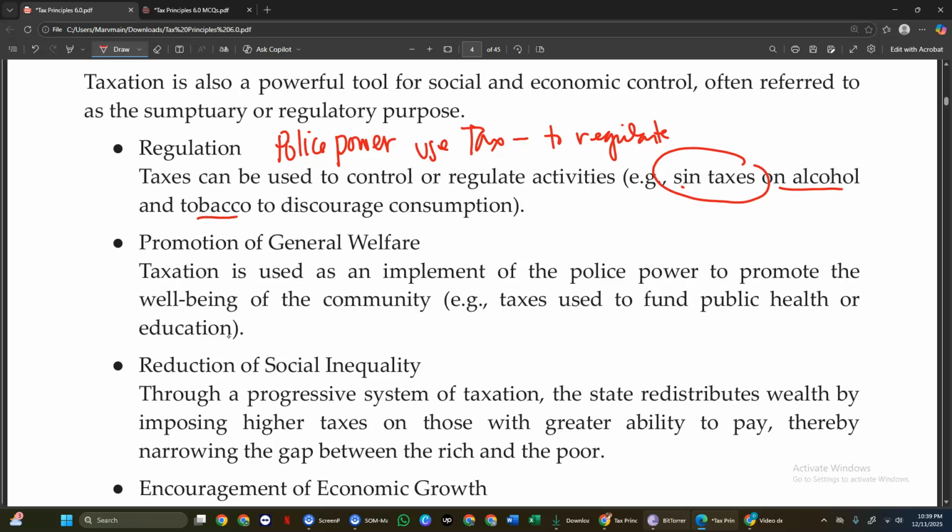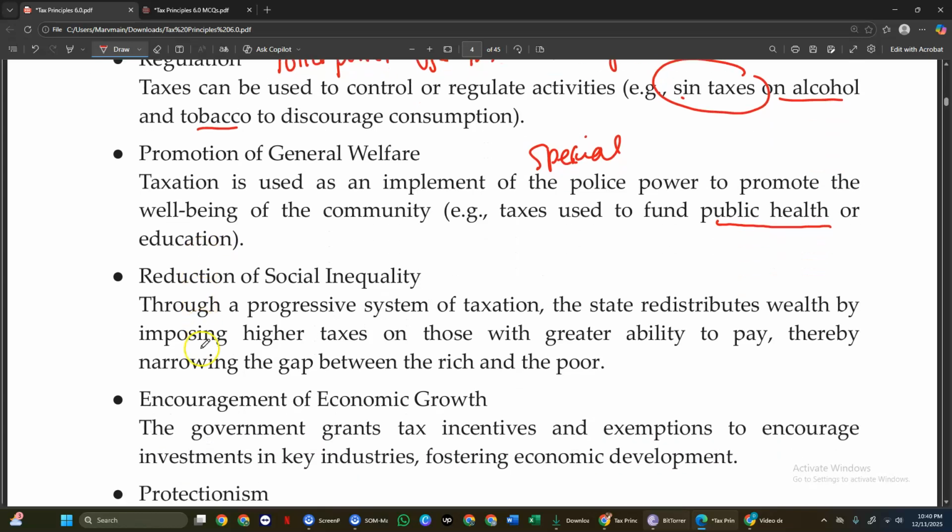Second is the promotion of general welfare. Let's say you raise the tax or sin tax for the health purpose. Let's say for public health. Okay, so whatever the proceeds of that will be allocated in there. So we call that one a special fund that is intended for a special purpose.